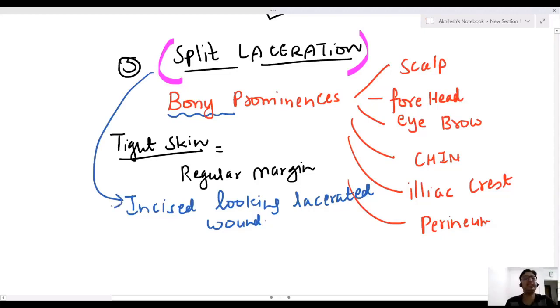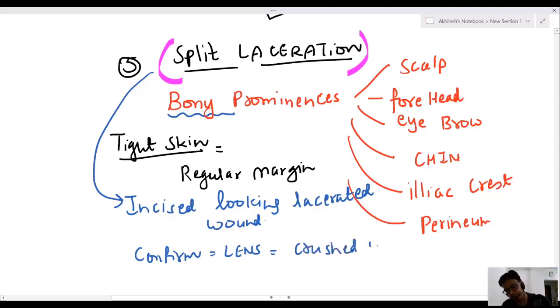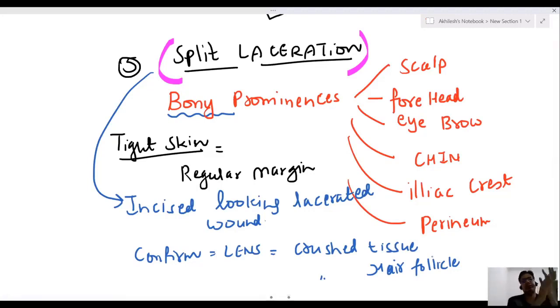It looks like incised wound. But how would you confirm? By lens. Because it is by blunt force, you will find crushed tissue and crushed hair follicle.